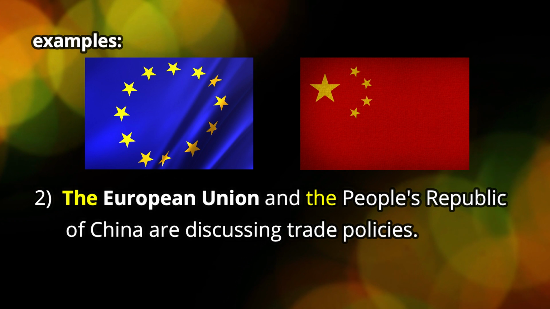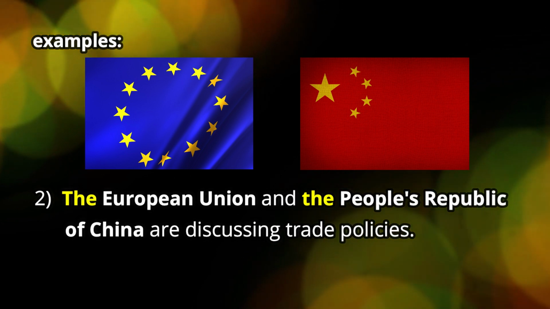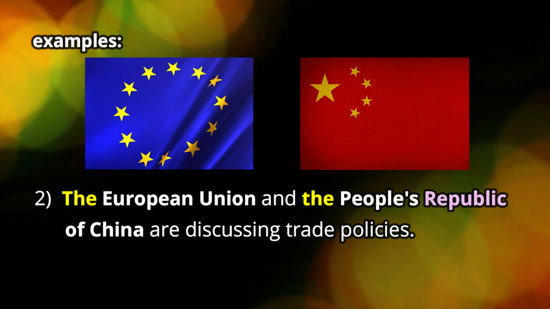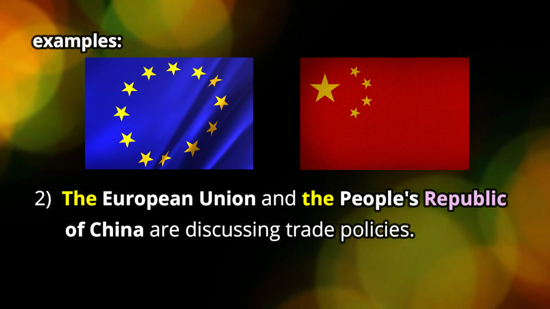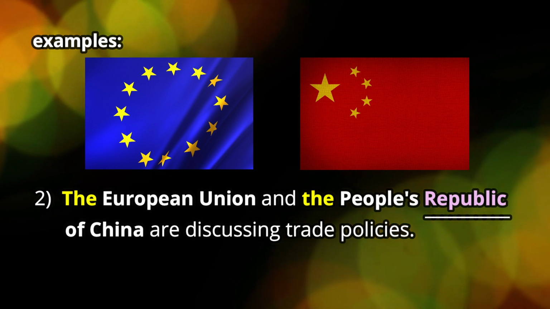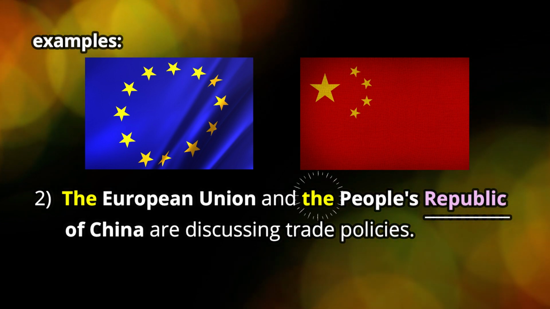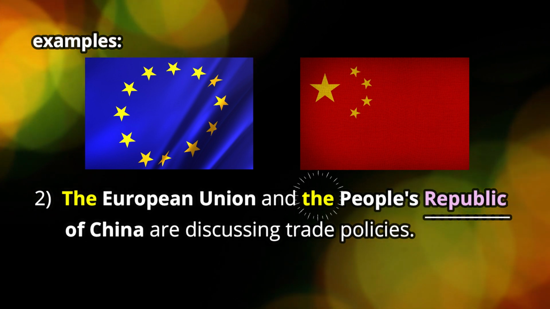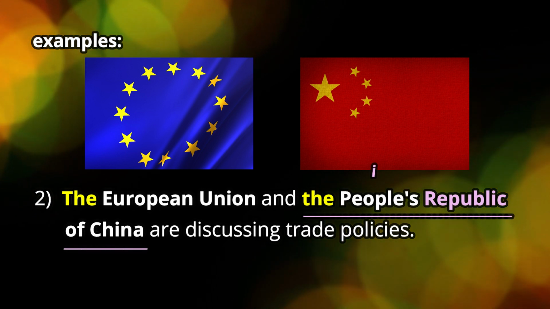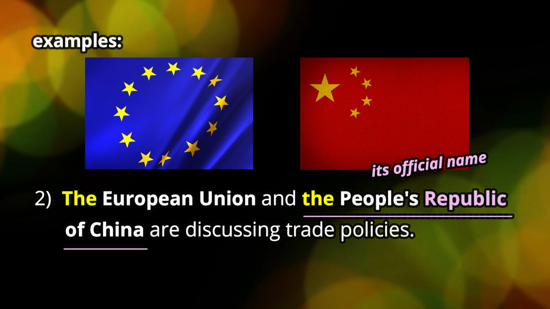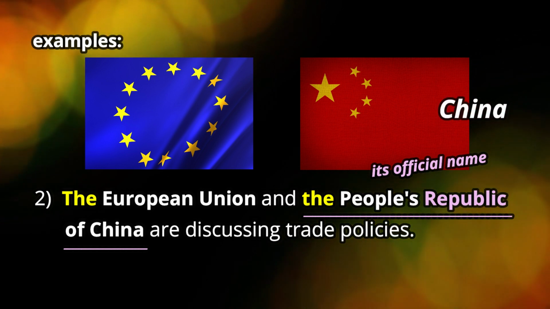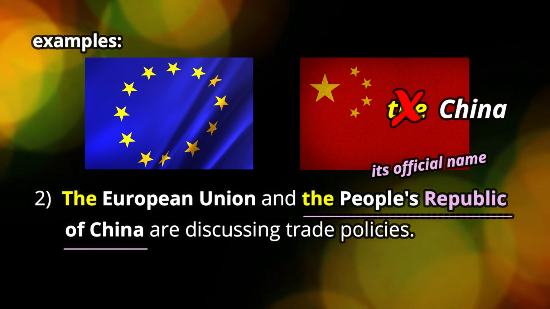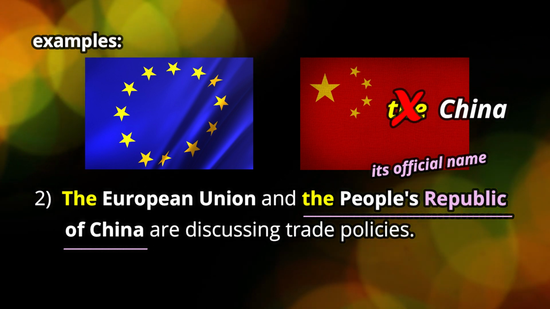And then we look at the People's Republic of China. Now, in this particular case, the word republic is in the name. And usually if the word republic is in there, it takes the. So in this case, it's the People's Republic of China, which is actually its official name. People call it China, just China, like single, that one word, China. There's no article, there's no the. All right, it's tricky, right?